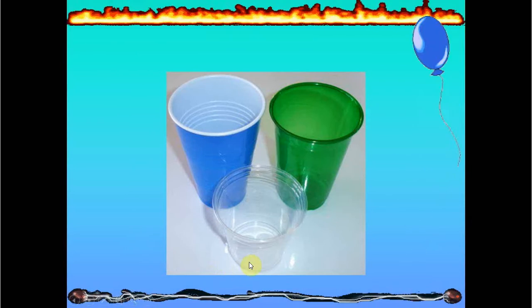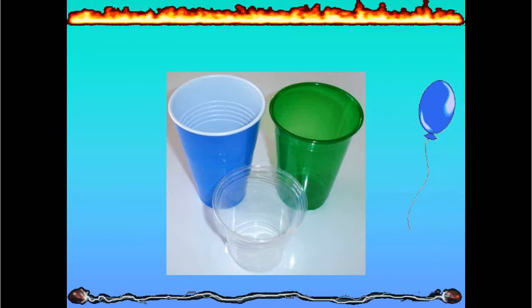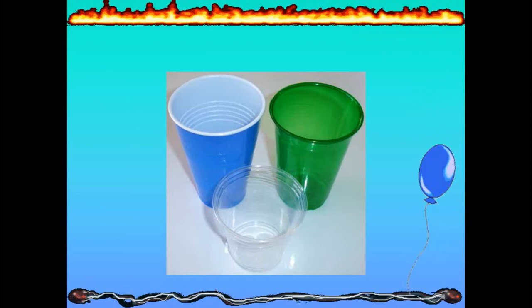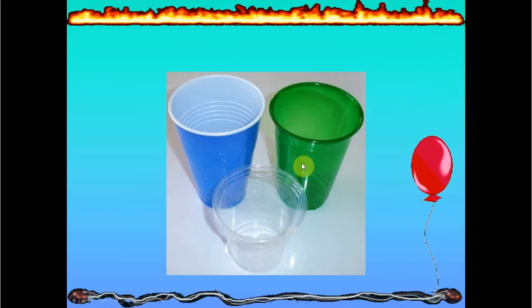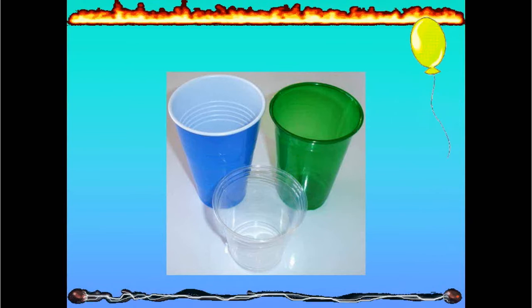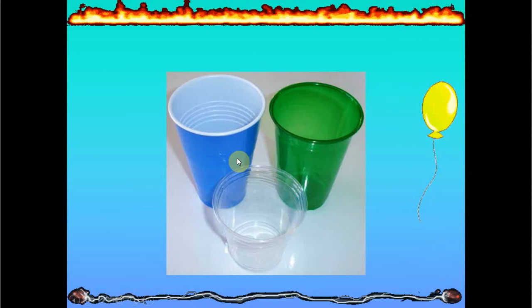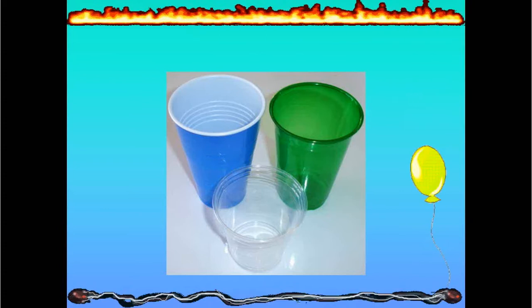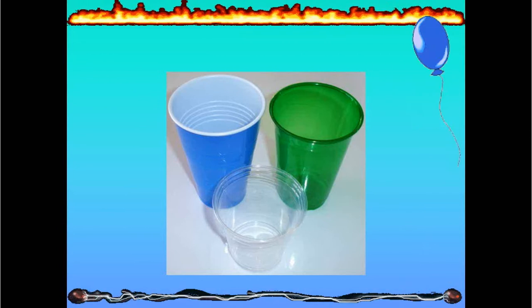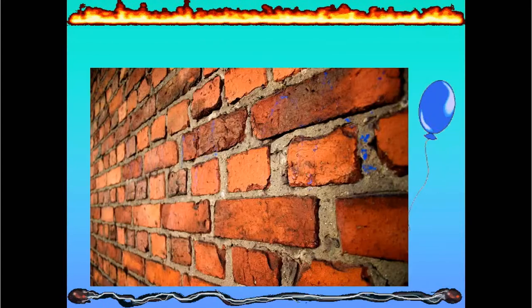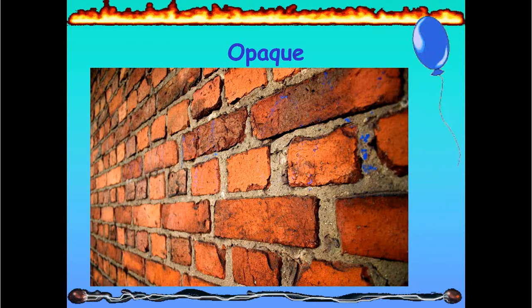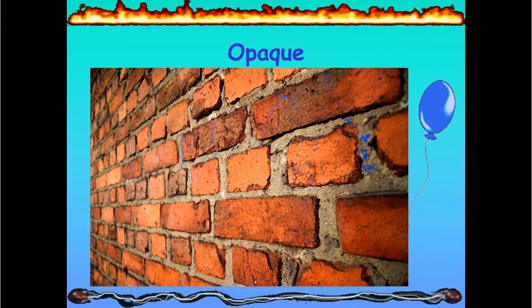Okay, in case of the transparent material, you can see what is behind it very clearly. But in the translucent material, you can see what is behind it blurred. In case of the opaque material, you cannot see what is behind it at all. This is an example of a translucent material. This is an opaque material where you cannot see what is behind. Also, the mirror is another example of an opaque material.